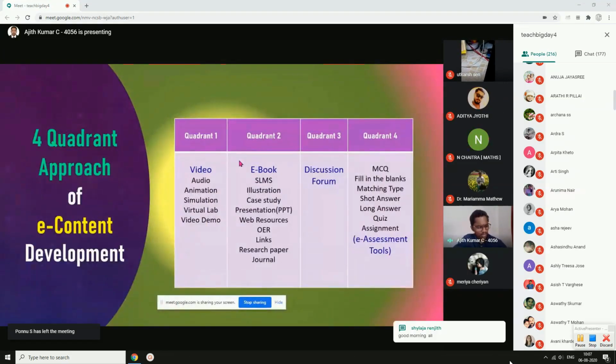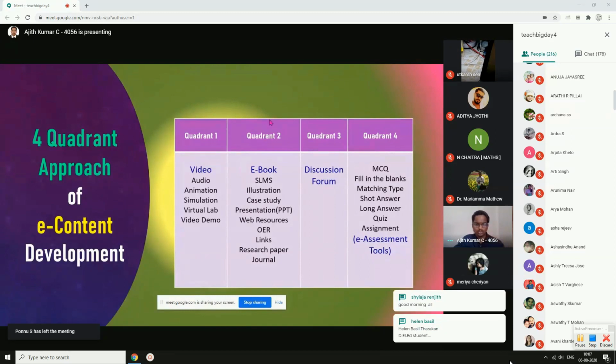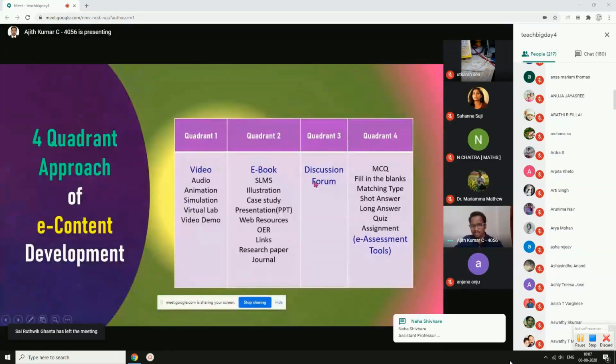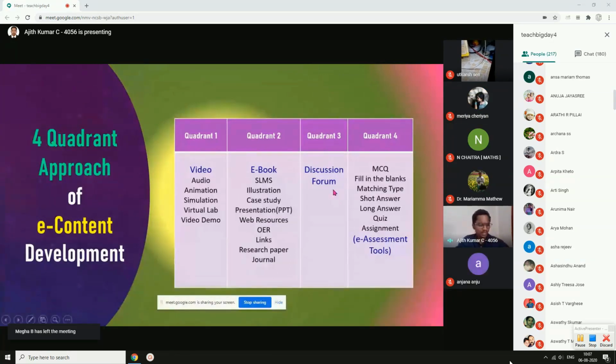The same slide, 4-quadrant approach. We have done audio, video, ebook in the second day. Something about discussion forum I'll be speaking today. We'll show you Google Groups also, which is one of the popular discussion forum tools.